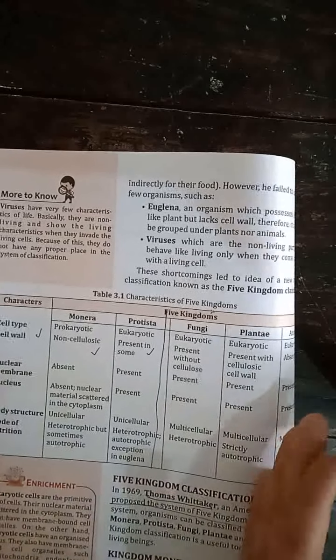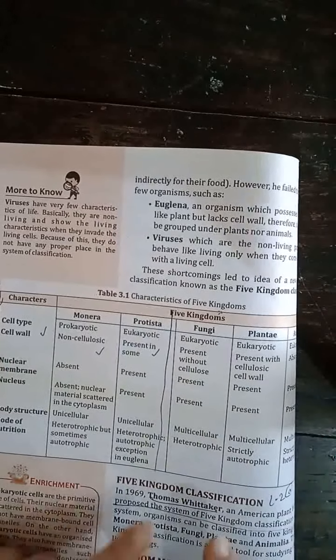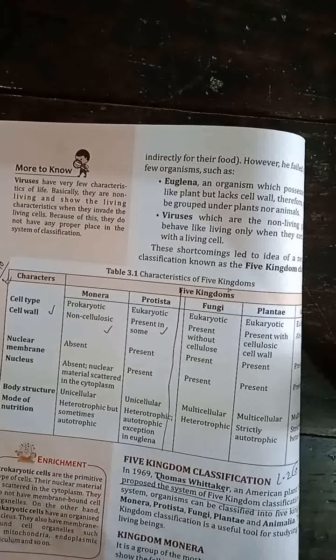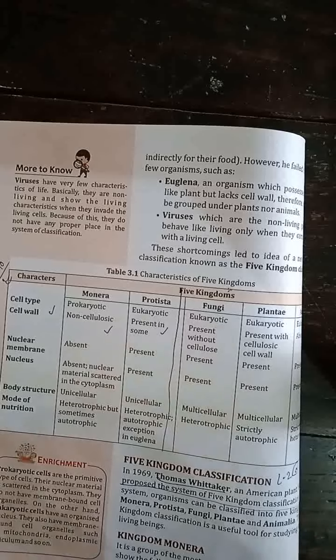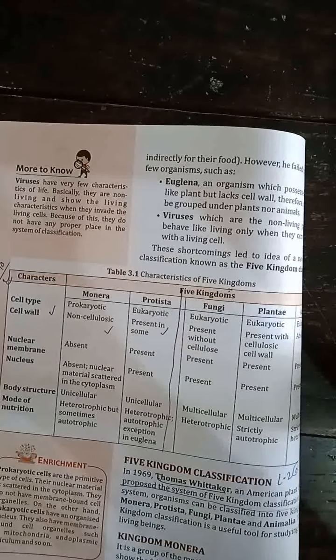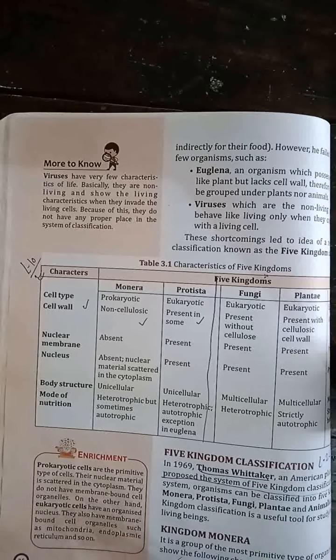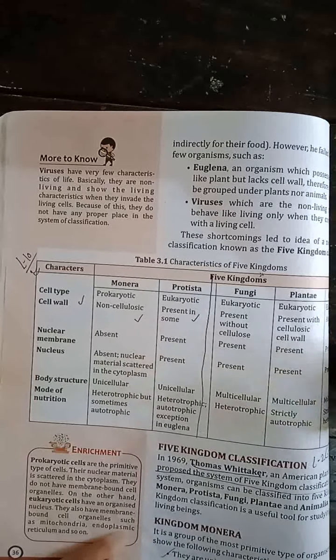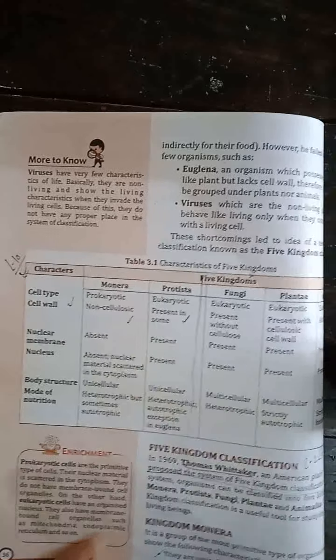Okay. So this five kingdom classification was given by Robert Whittaker in 1969 and it was based on some definite criteria. Understood this much? Now we will discuss the different kingdoms individually. Our first kingdom is kingdom Monera. It had the following characteristics.